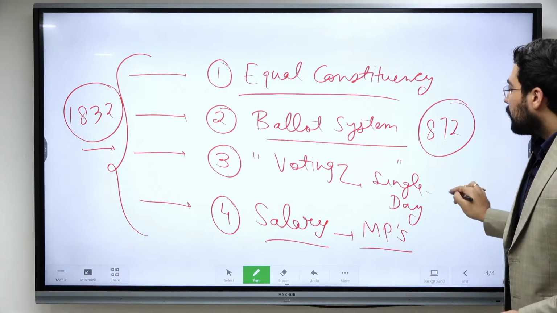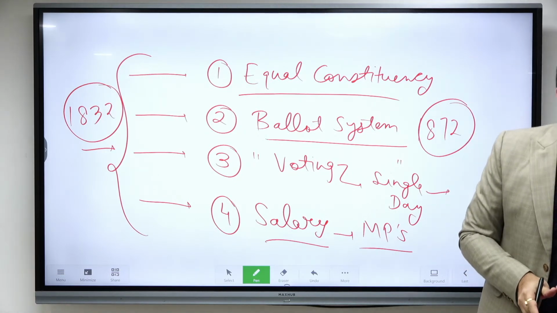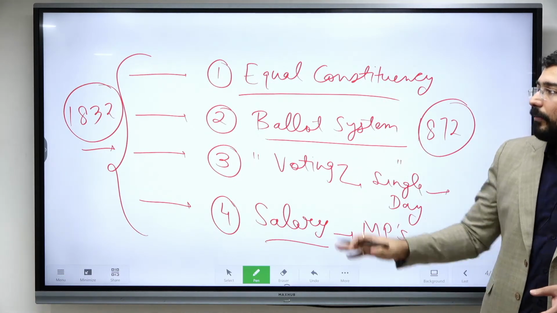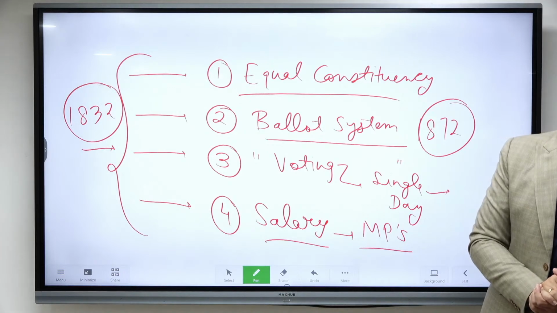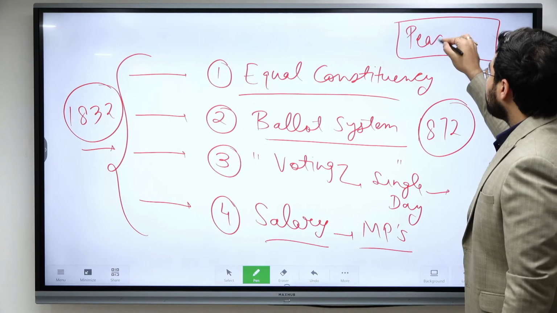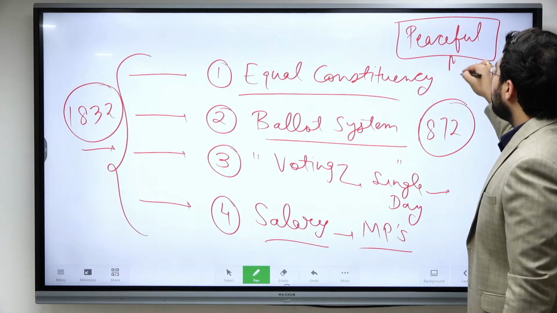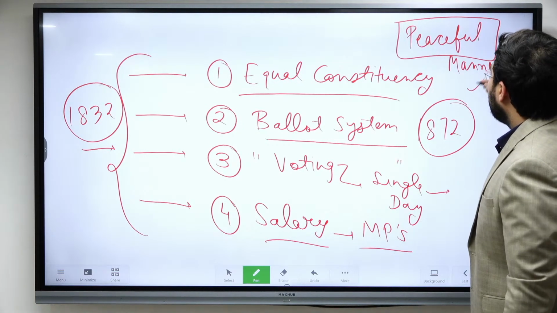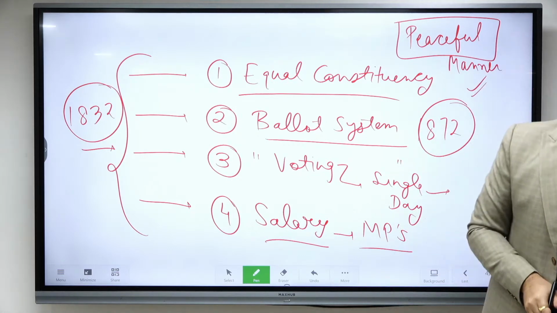Voting was limited to a single day by the end of the 19th century. All these reforms were being done by the British in a very peaceful manner. Once UPSC asked this question: why no revolution happened in Britain?